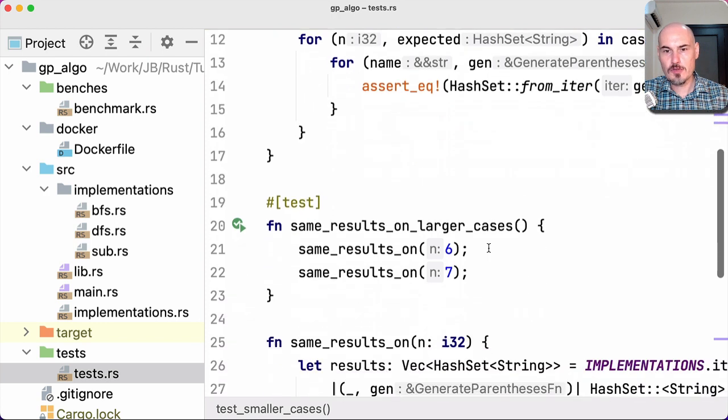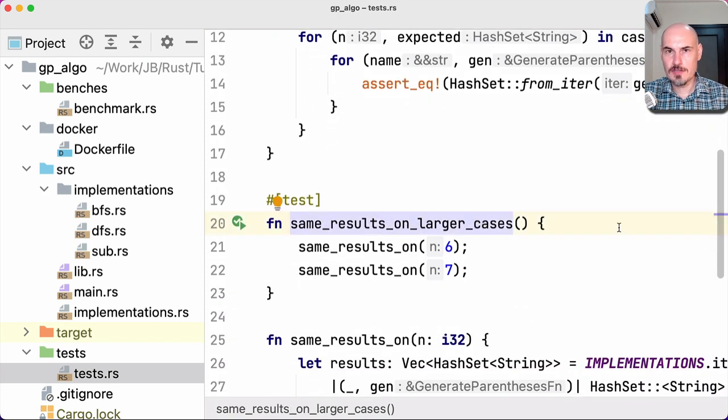Apart from smaller cases, we also test on larger cases. We don't have reference results here because they are large, but we can compare two different implementations. The usual idea is that we write a slow implementation first, which is usually quite simple, and we make sure that it is correct. And then we try to write an optimized version. This optimized version can be fast, but it is very sophisticated. And if both versions give us the same results, like the slow one and the fast one, then we make sure that everything is okay with our efficient implementation. So we can use the same practice here.